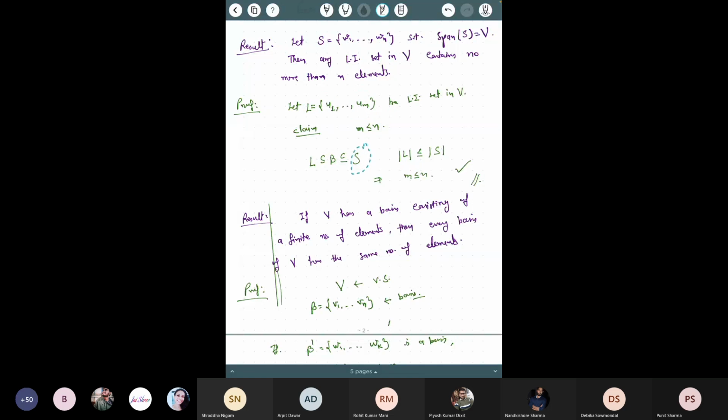But in that main result, we proved it with L contained in S, but here it is not given. So what you have to do here: ultimately this is true, but straightforwardly you cannot use this result, and you cannot say just because of that this is true.